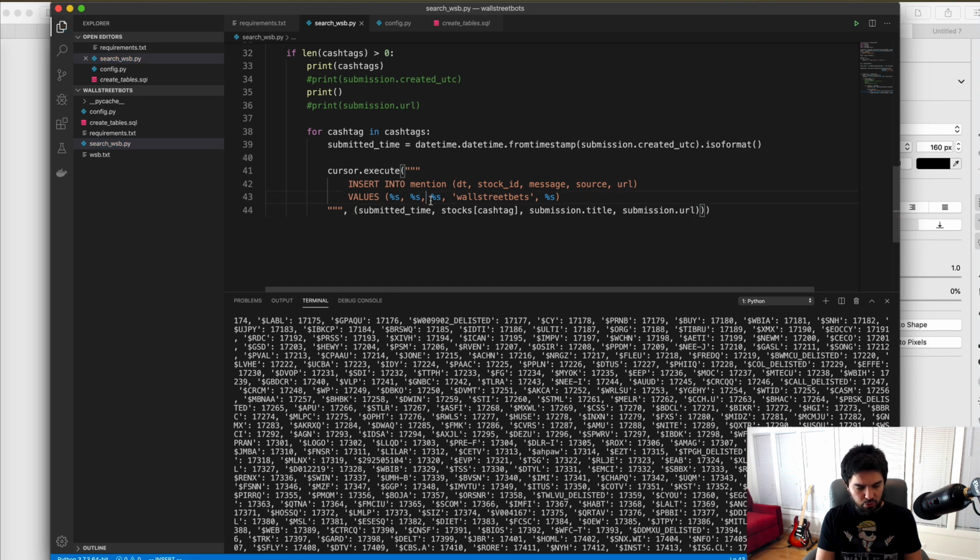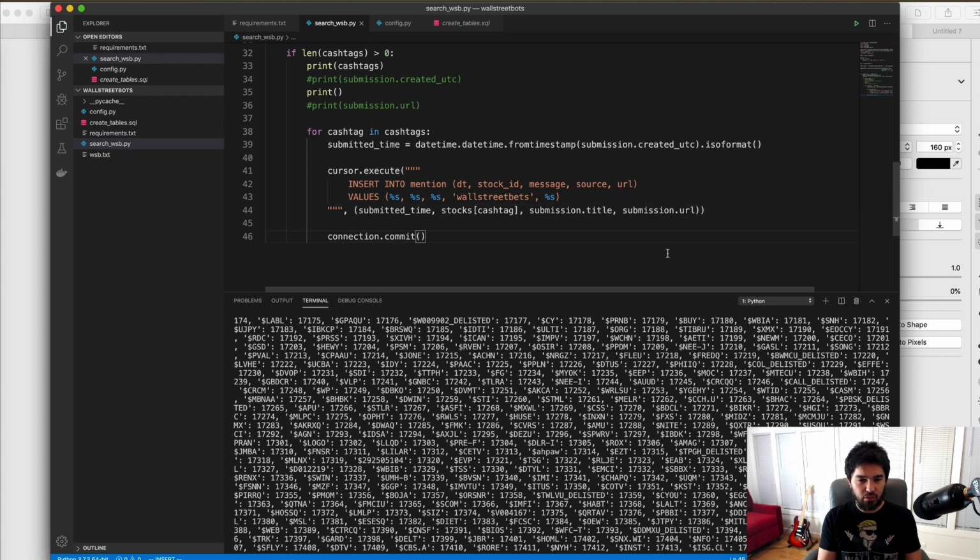So we have 4 placeholders. WallStreetBets is going to be the same every time, and then 4 values to insert in those placeholders. And that's an insert, right? And then we can commit. We can do connection.commit and commit each of those to our database.